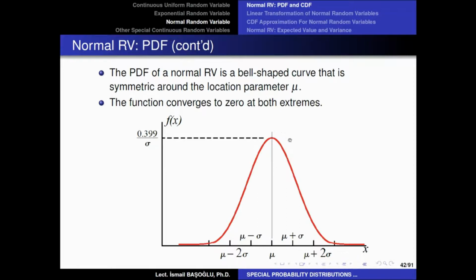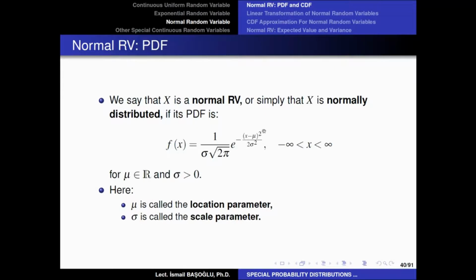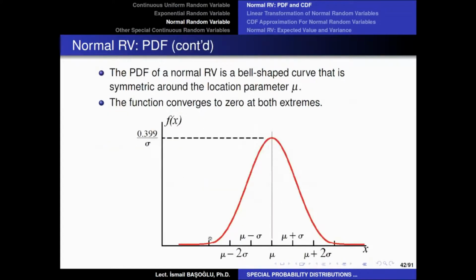So the probability density function of the normal random variable is maximized at the location parameter, and because we have x minus mu squared here, depending on the distance of x to the location parameter, the function is just going to decrease. Whether x is greater than mu or less than mu, if the distance is the same, because of the square term here, the function will yield the same value. Therefore, this function is also symmetric around the location parameter. So this probability density function of the normal random variable is symmetric around the location parameter, and it is also maximized at the location parameter.